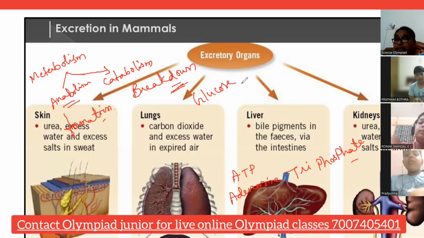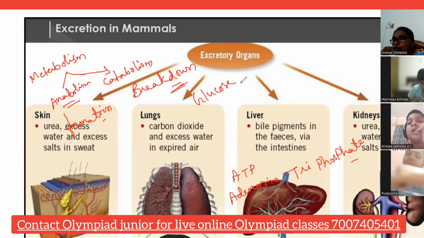That's what we have studied in the process of respiration. You remember? In respiration, the food plus oxygen, in the presence of oxygen, the food will be broken down and carbon dioxide will be released. Generally, when the food comes into the bloodstream, it will be in the glucose form.